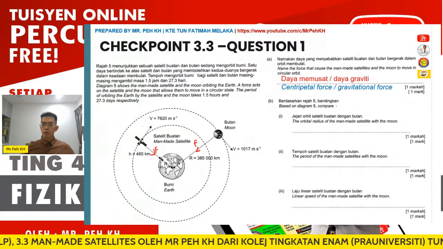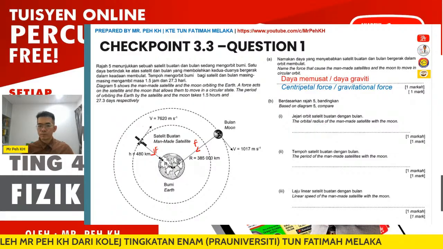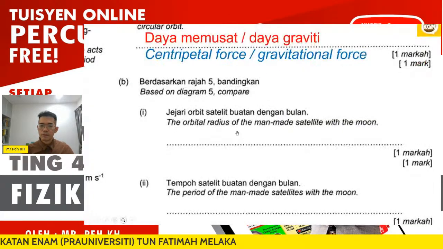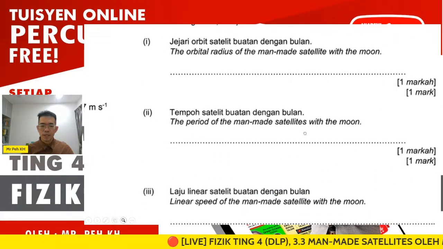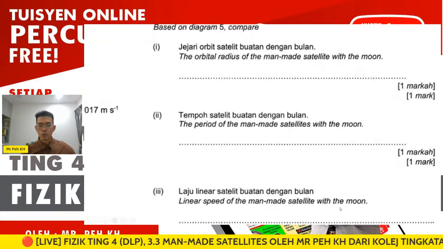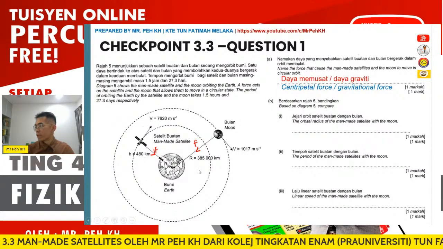The question asks you to first compare the orbital radius of the man-made satellite with the moon. Then second, it asks about the period of the man-made satellite compared with the moon, and then the linear speed of the man-made satellite with the moon. So here we can just observe the diagram to get the answer.